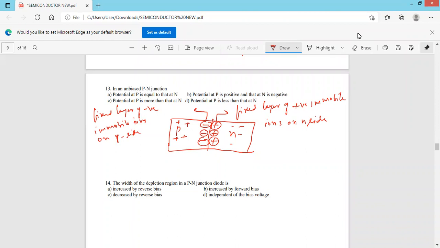So no movement creates a potential difference. Creates a what? A potential difference called barrier potential.